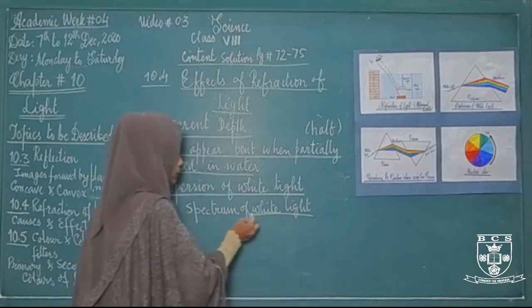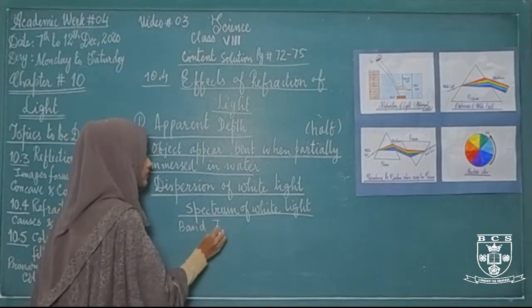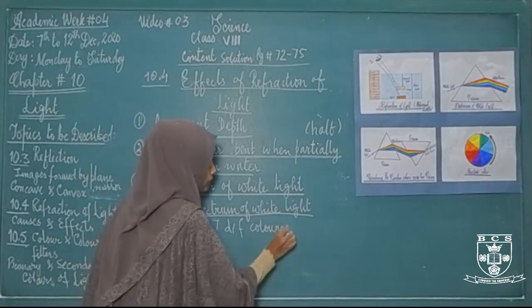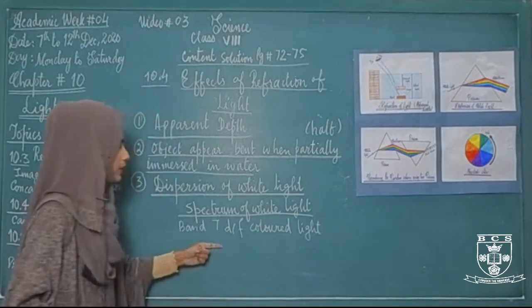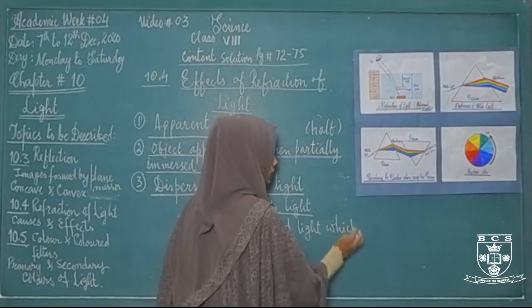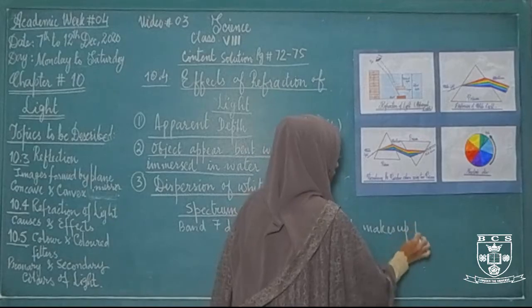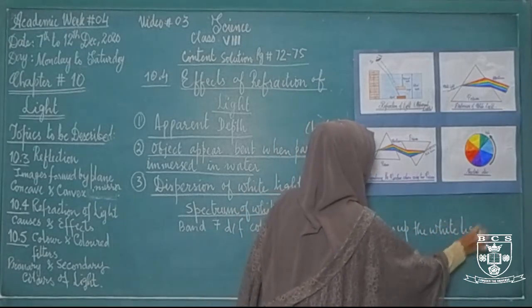What is the spectrum of white light? Band of 7 different colored lights which makes up the white light.